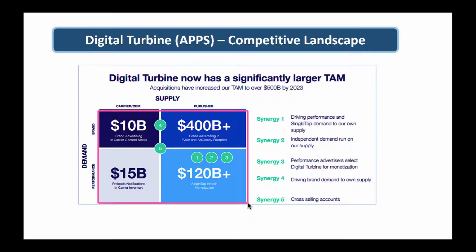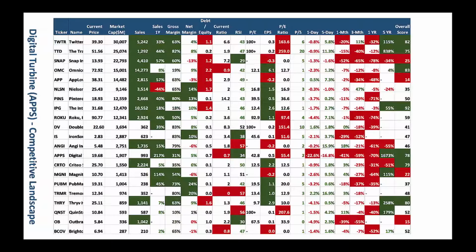They have a nice total addressable market, and they got some synergies here, and they're working to really capture this total addressable market and grow nicely. All right, now let's jump in here and look at the competitive landscape.